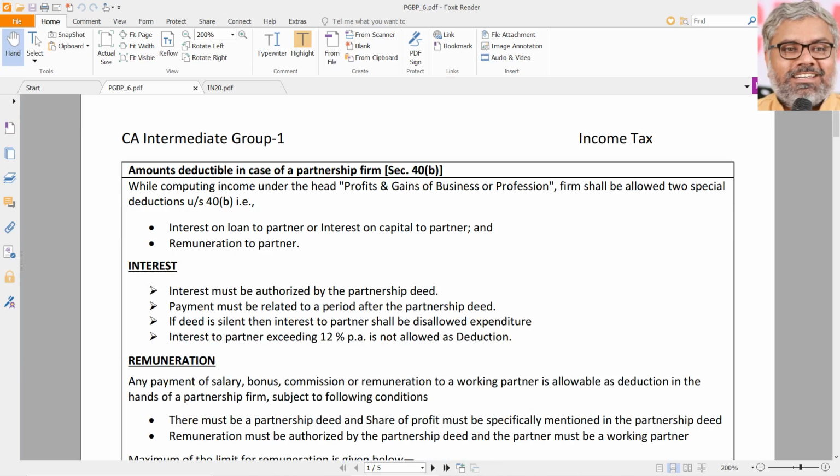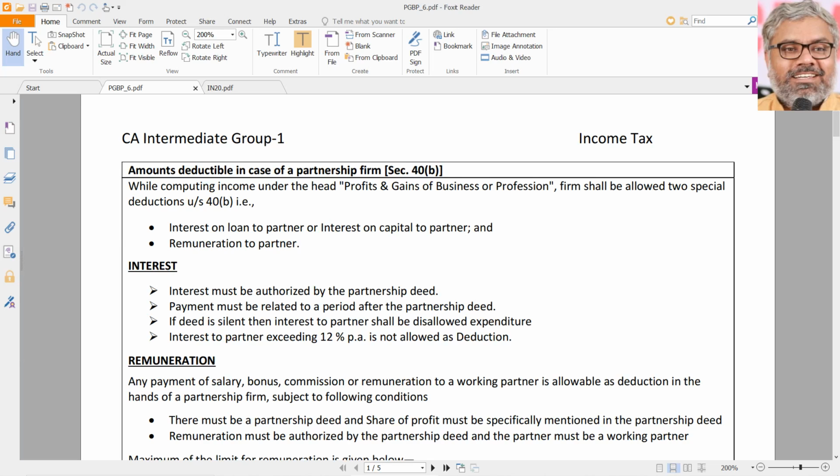Starting with 40B, which is related to the expenses which are deductible in case of a partnership firm. Once again, we are talking about disallowances, then why are we using the word deductible? Because both are two sides of the same coin.